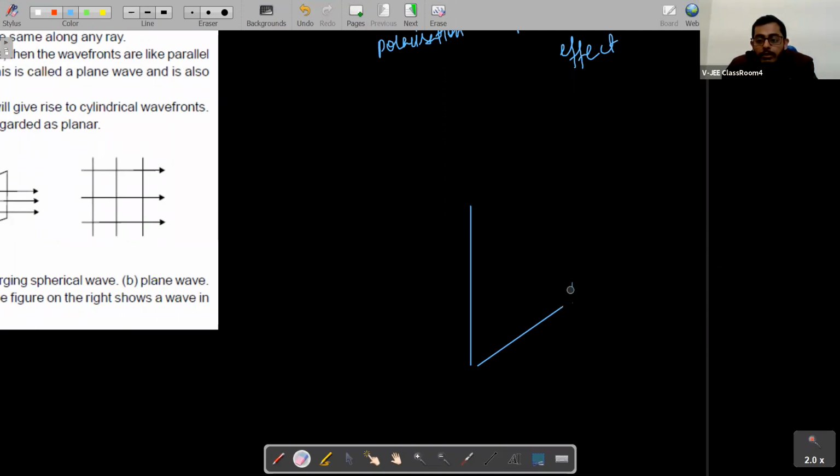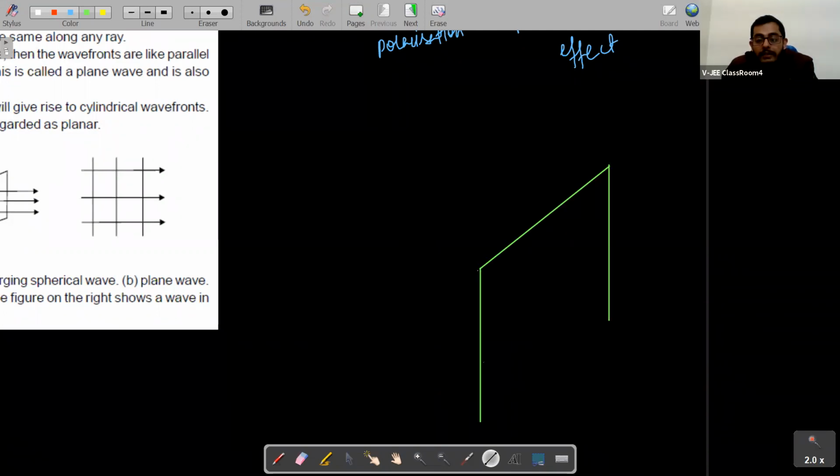What do you know about equipotential surfaces, students? Equipotential surfaces are those surfaces at which potential is constant, right? At which what is constant, students? Potential is constant. Here about wavefronts, we will say that wavefronts are those surfaces where phase of wave is constant, right? Phase of wave is constant at all points of the wavefront.